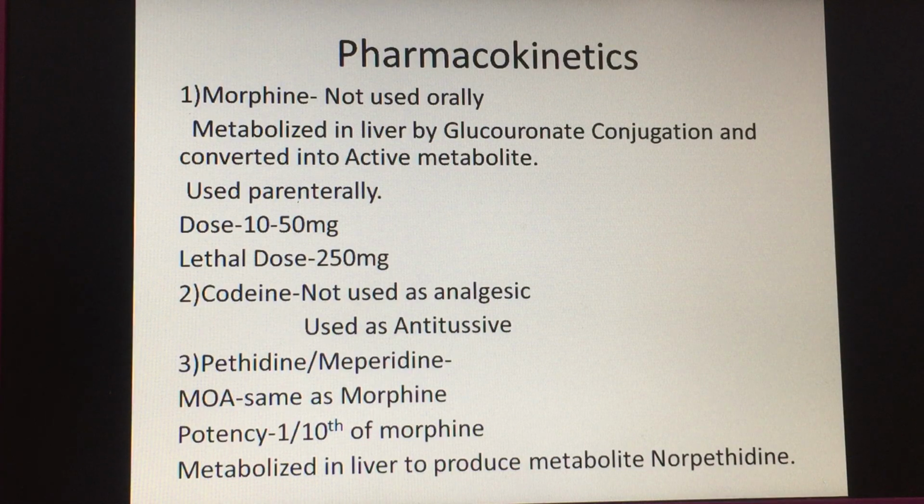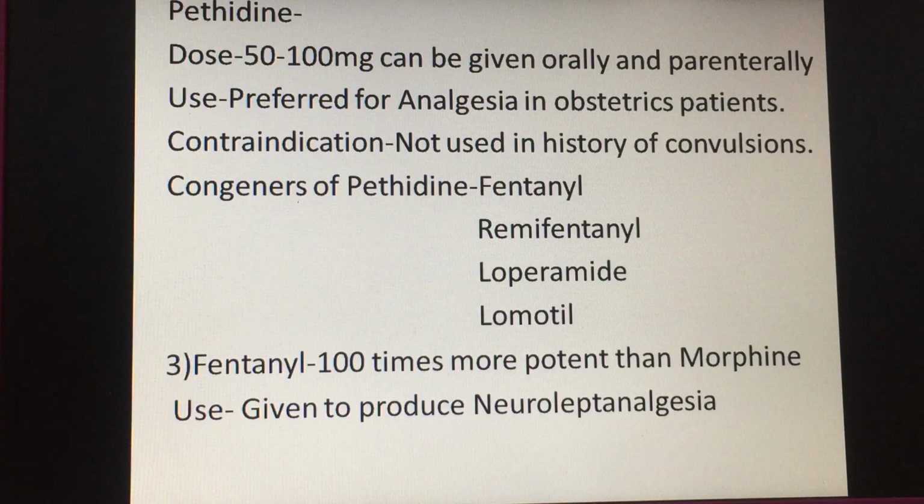It is metabolized in the liver to produce its metabolite, norpethidine. This norpethidine stimulates the central nervous system, and because of that its adverse effects are seizures and convulsions. So if a person is having convulsions, then pethidine is contraindicated in that case. Its dose is 50 to 100 milligram, and it can be given orally as well as parenterally.